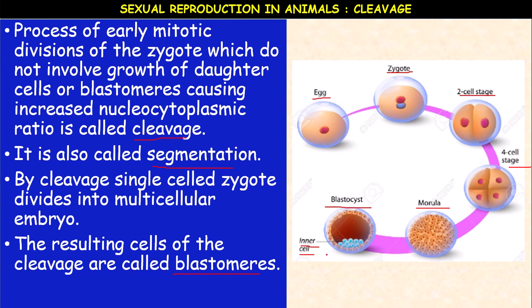In the blastocyst, inner cells are present here, while the outer cells form a layer and other cells become internal. This is called cleavage.